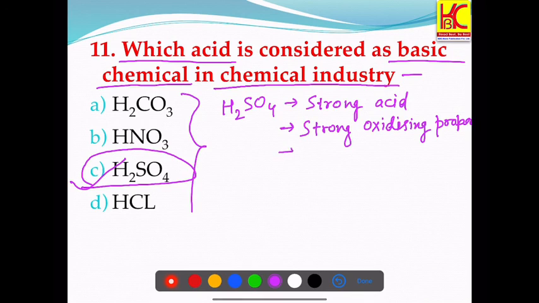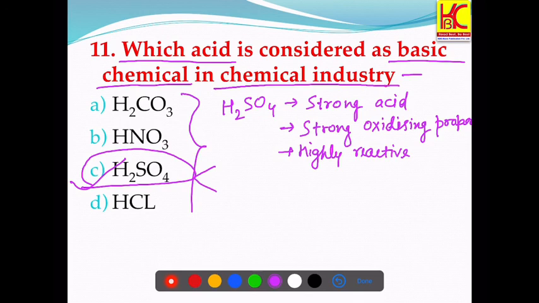Highly reactive. And there are other names of this also if you have been asked with different names.